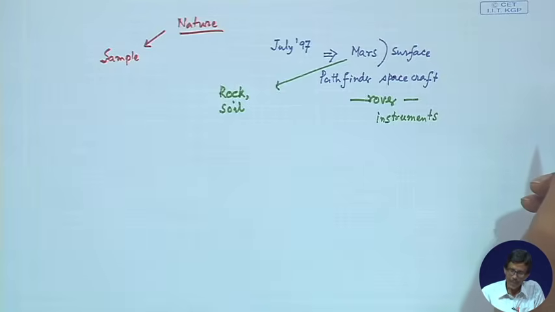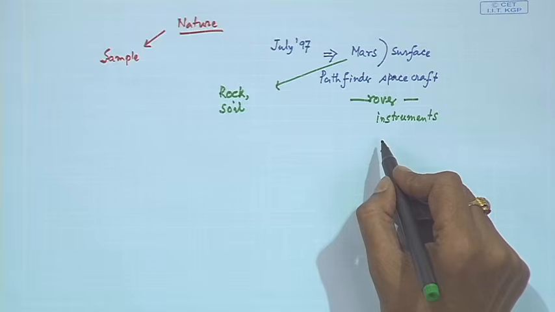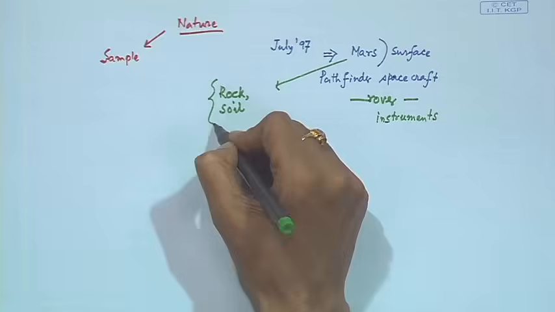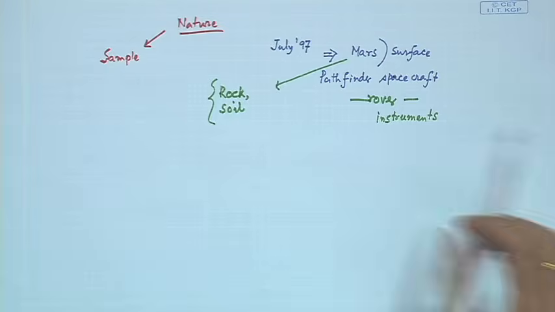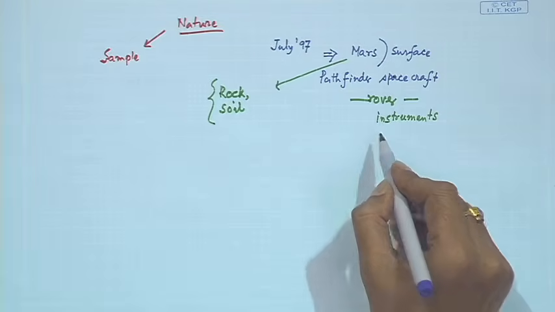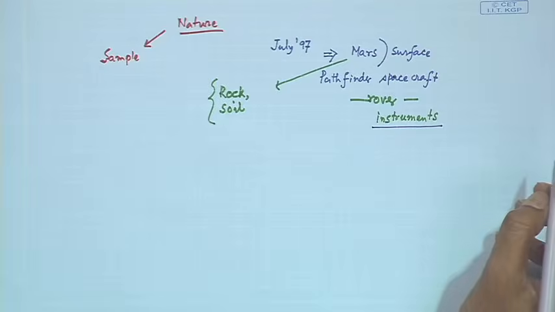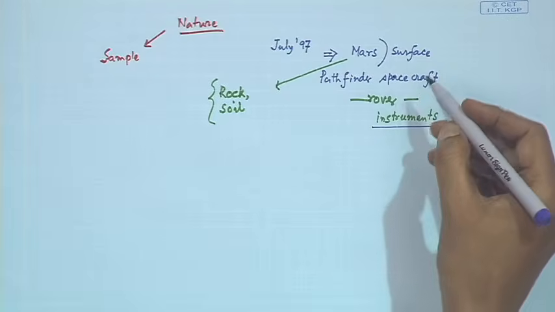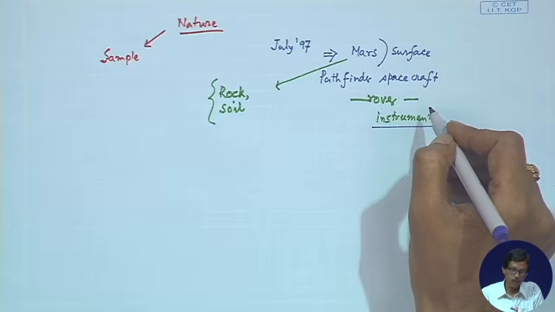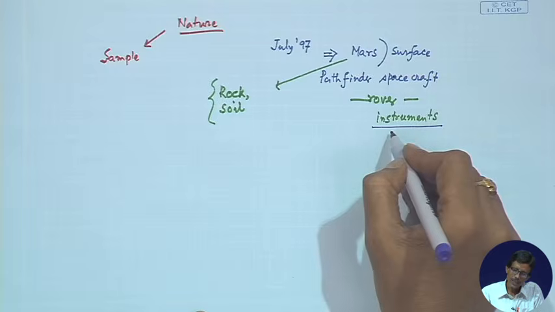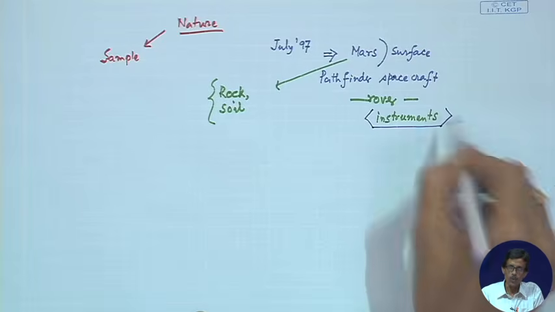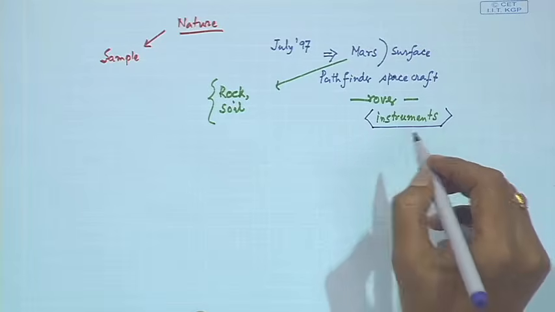So, that is the very simple idea. That means, what are the methods we can use to understand or analyze. So, if we go for the analysis of this rock and soil sample, and if we take the help of the instruments, because the Pathfinder spacecraft is carrying the corresponding instrumental part, and if we consider this as the corresponding analytical tool, that means the instrument is our analytical tool, we can consider it as the typical instrumental methods of analysis.